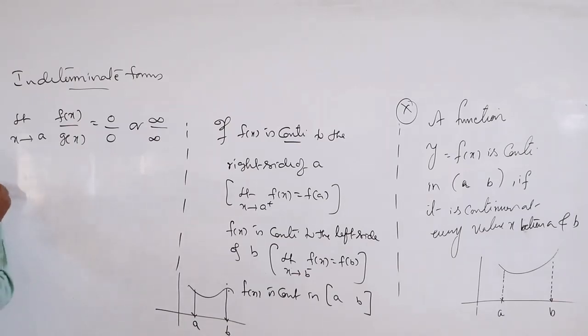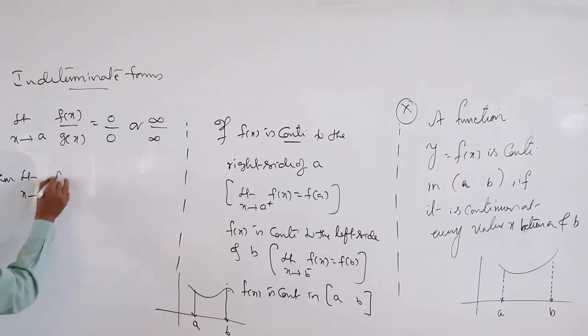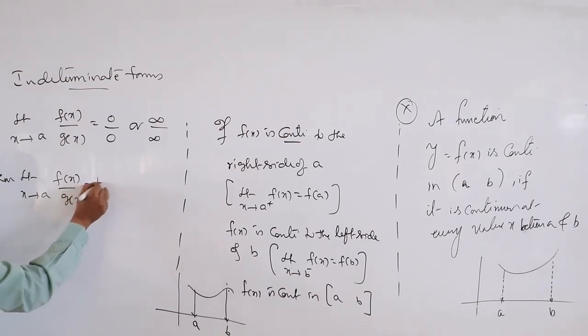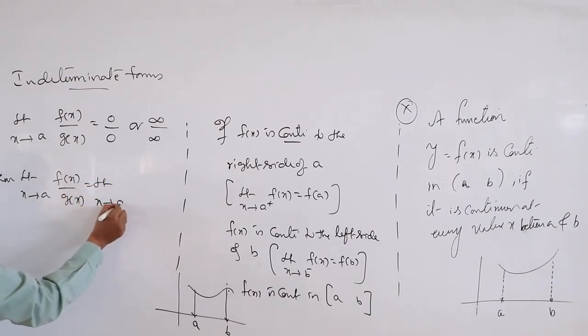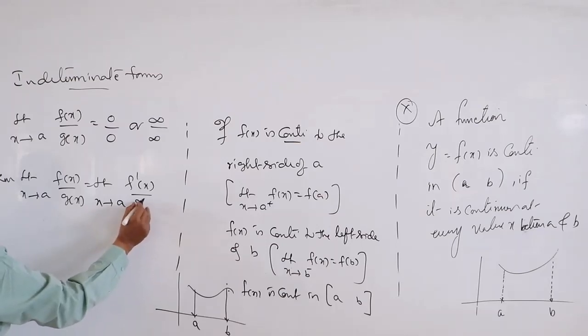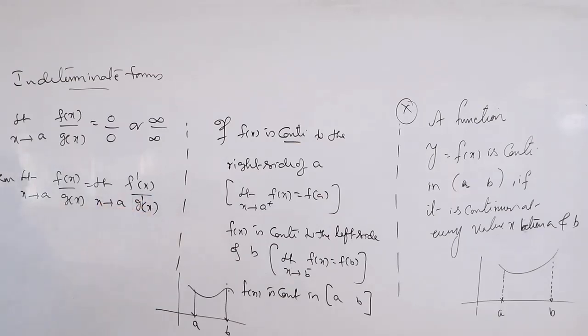Then limit x tends to a of f(x) by g(x) is the same as the limit of its derivatives, f dash x by g dash x. Now we are writing derivatives in continuity. It is for decision making.